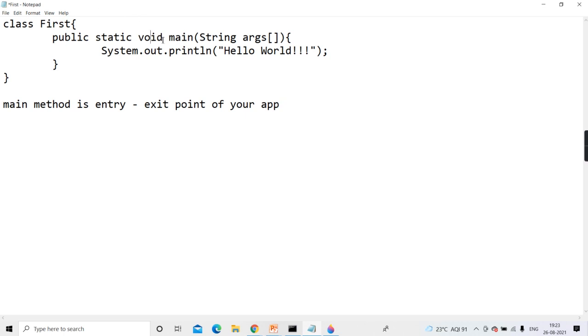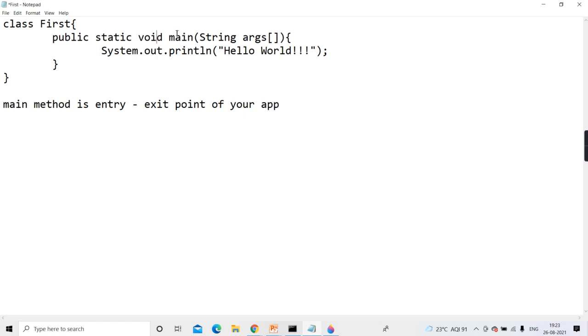Then this void is the return type of main, which indicates that it is not going to return anything back to its caller. Now implicitly it may be returning something back to its caller, whatever. Here void represents nothing. So there has to be some caller of main. Is main running under someone's control?